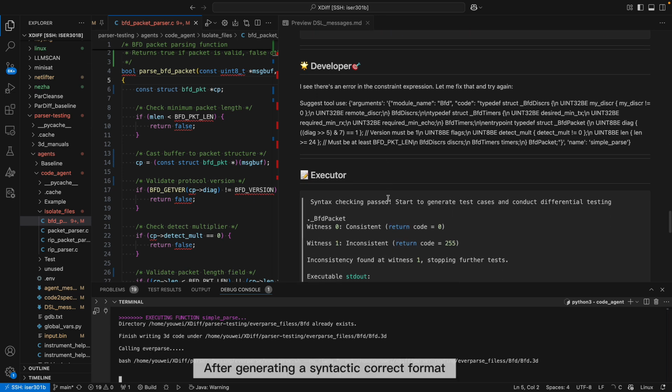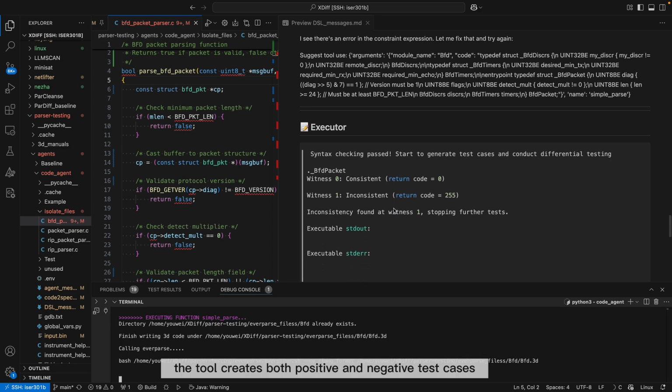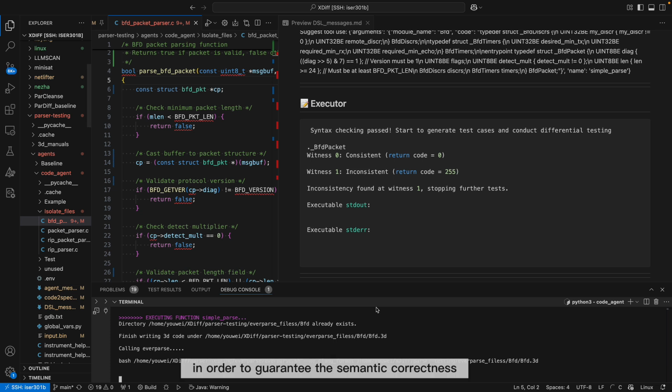After generating a syntactically correct format, the tool creates both positive and negative test cases based on the format. These test cases are used to test whether the format we generated conforms to the behavior of the isolated parsing function, in order to guarantee the semantic correctness.